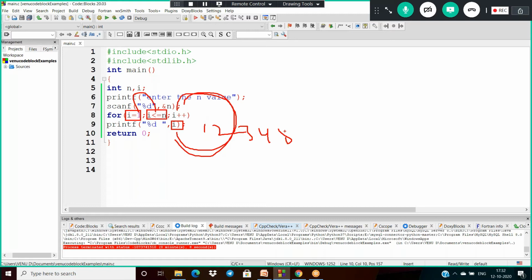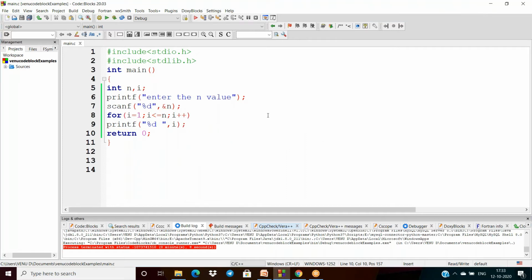Next 4, 5, 6, and then i will be 7. 7 less than or equal to 6 fails. Fail means the cursor comes out of the for loop. After the for loop statement here, the cursor is reached. So that is why you will get only 1 to 6 numbers.